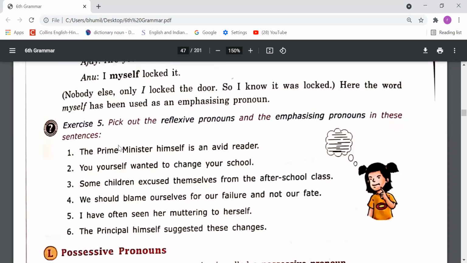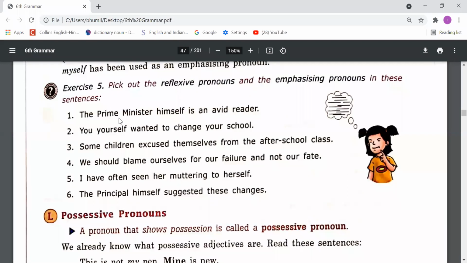Now please come to exercise number 5. Pick out the reflexive pronouns and emphasizing pronouns in these sentences. So some sentences are written here. You need to identify which pronouns are written there. Either they are reflexive pronouns or emphasizing pronouns. So let's read a few sentences. The Prime Minister himself is an avid reader. So you can see that himself we have used here. So after the subject we have used it, it means we are emphasizing the Prime Minister. So himself is an emphasizing pronoun, right?